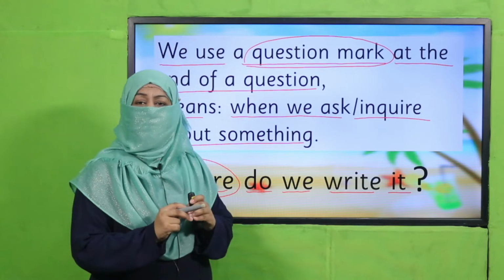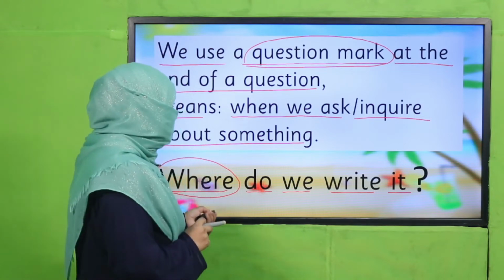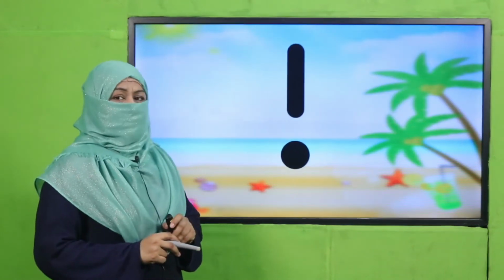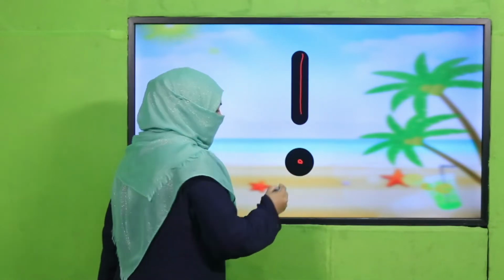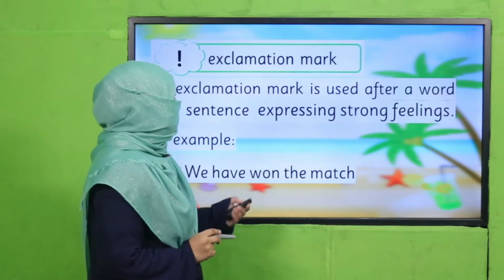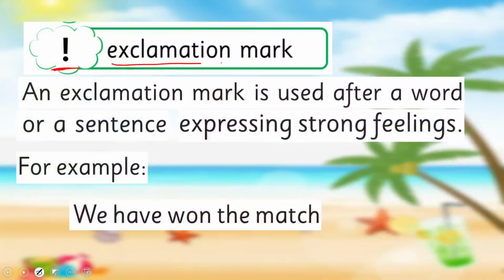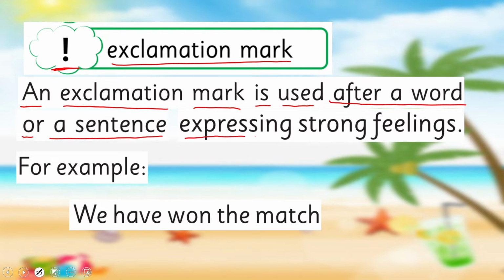Now we are going to learn about a new punctuation mark. It is written like this, a straight line with a dot, and it is called an exclamation mark. What do we call it? Exclamation mark, okay? So this mark, exclamation mark, where do we use it? An exclamation mark is used after a word or a sentence expressing strong feelings. And what does strong feeling mean?